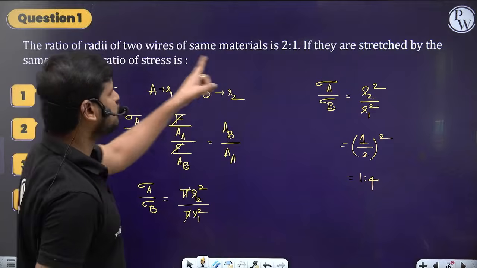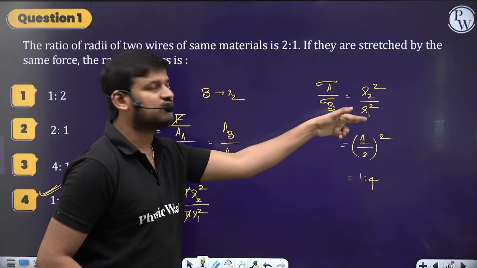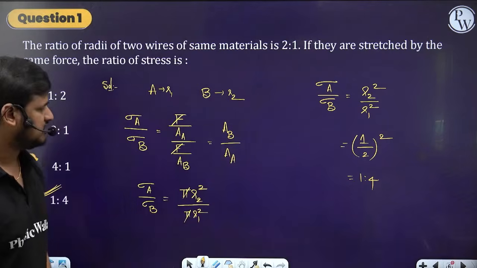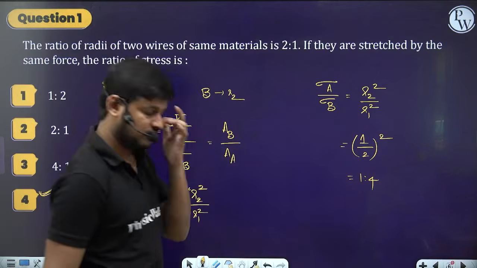See here, wire 1 to wire 2 is 2 by 1. So here they wrote R2 by R1, that's why 1 by 2 whole square. 1 is to 4 is the correct answer. Done? Chalo, good. Next.